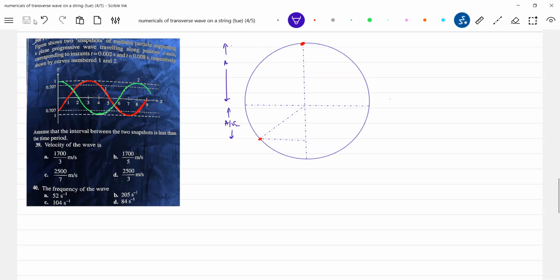Can we calculate the frequency with this circle? First, the very important thing is that we can calculate it very easily. So can we predict this angle? I'm interested in this angle first. Let me take it as theta. What is this angle? It should be pi by 4. So we say a by 2, so sine theta.